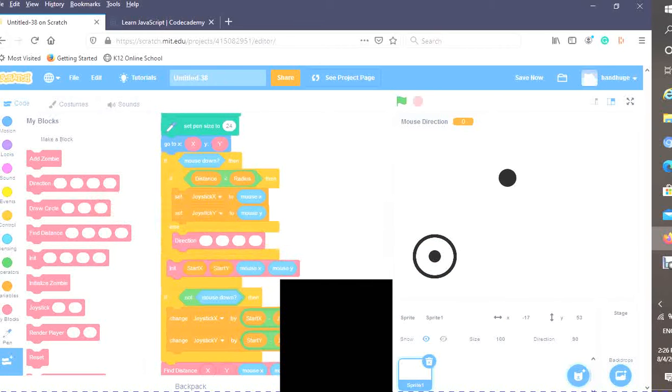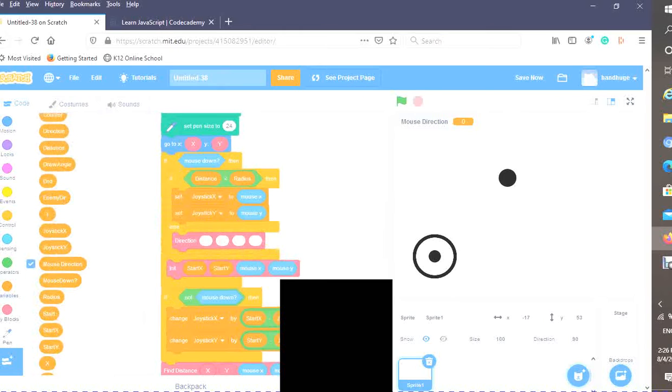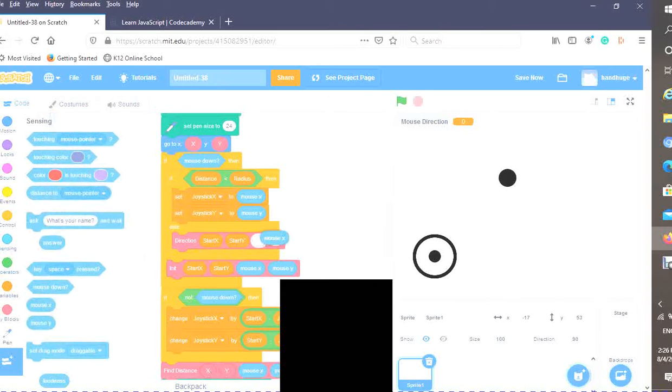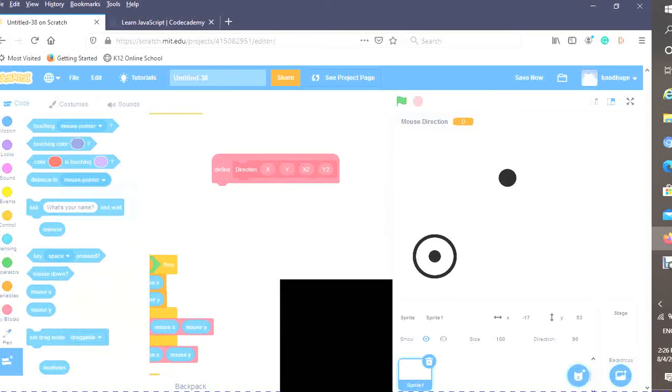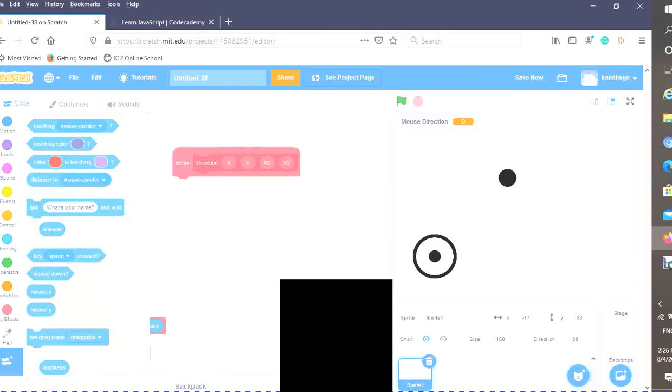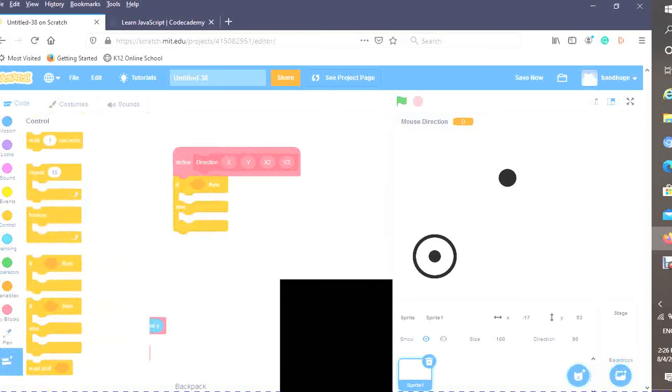And I'm going to drag the direction block with the same points as the initialize right below it. I'm going to drag out mouse X and mouse Y over there. Now just do the direction algorithm that we did before. So if then else, if then else, if then else.